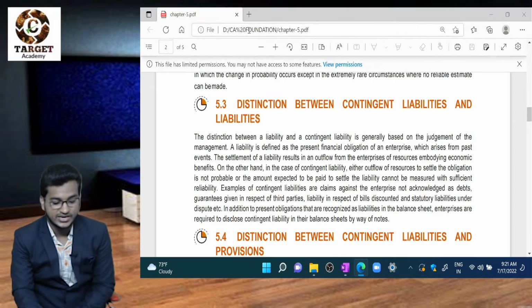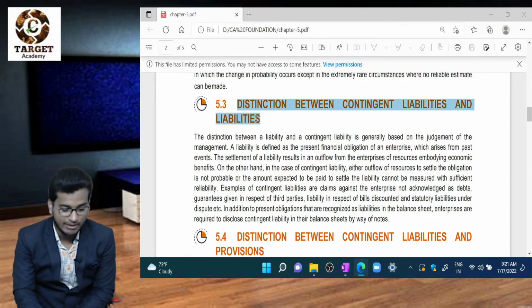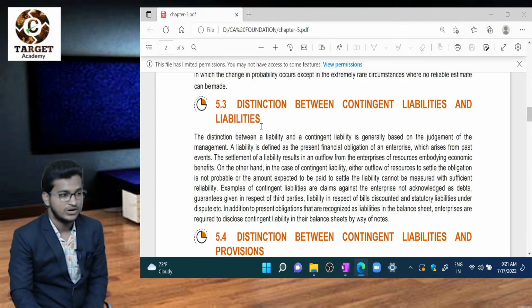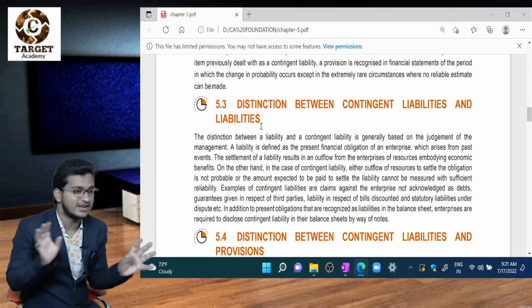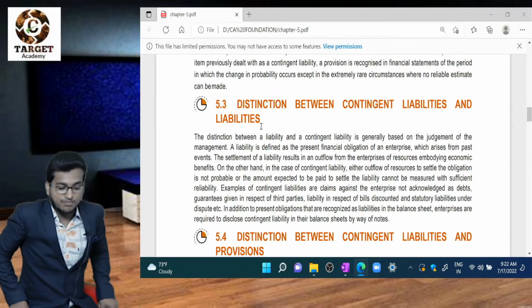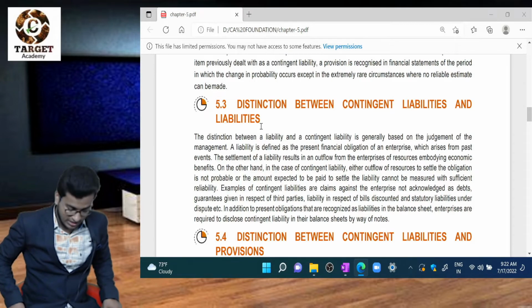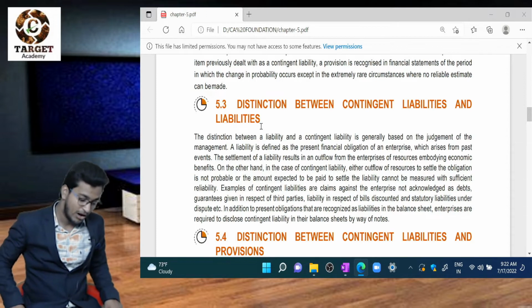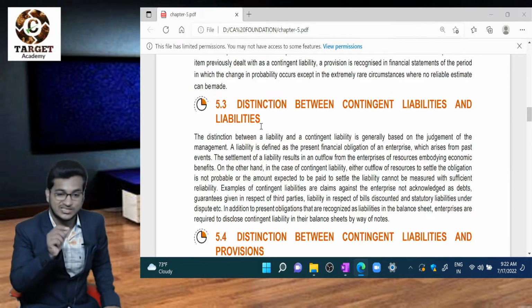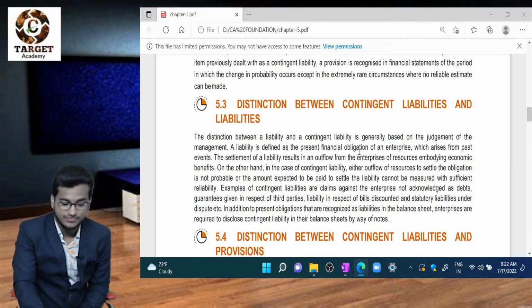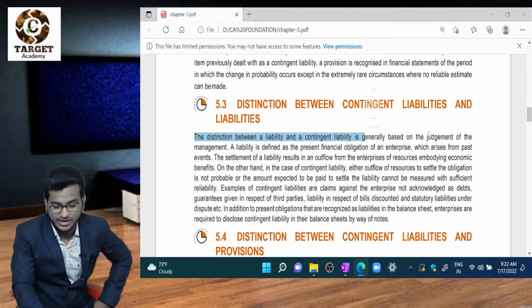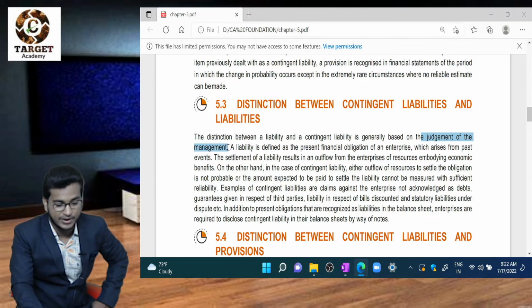Now see, the distinction between contingent liabilities and liabilities. Simple: a liability is my present obligation, but a contingent liability is a possible obligation sometimes, and a present obligation also sometimes. The distinction between liability and contingent liability is generally based on the judgment of management.